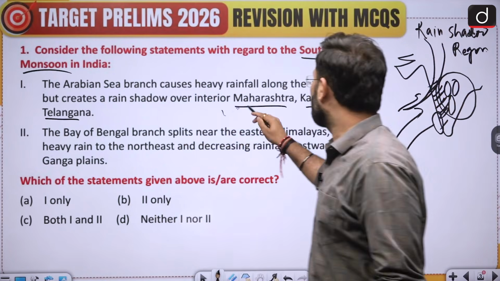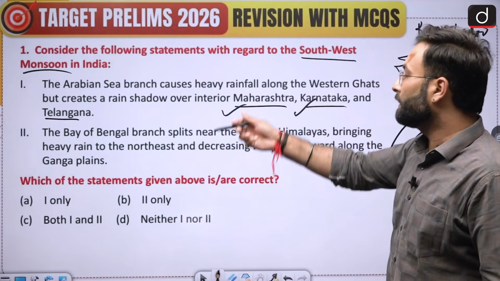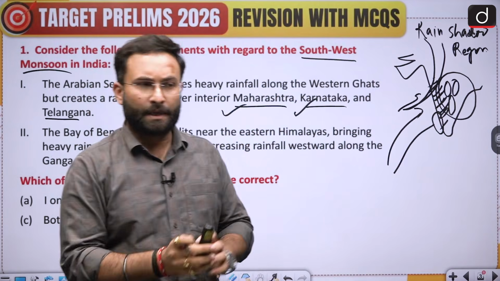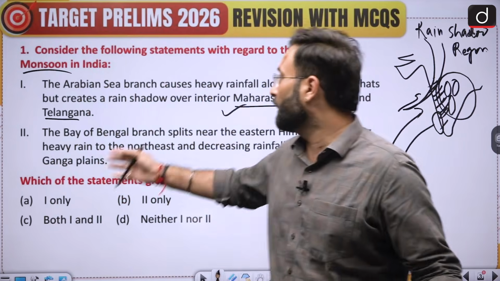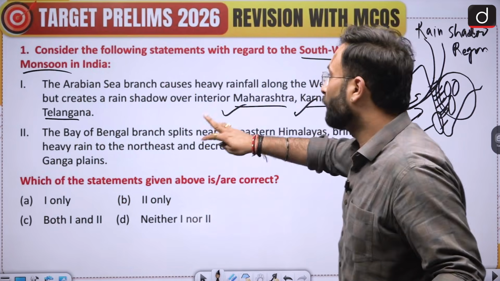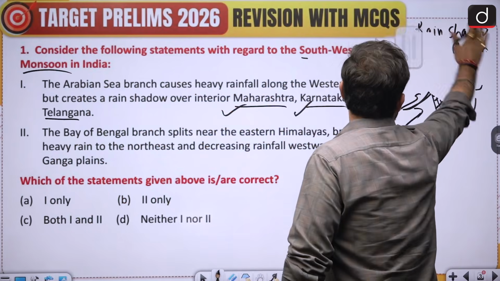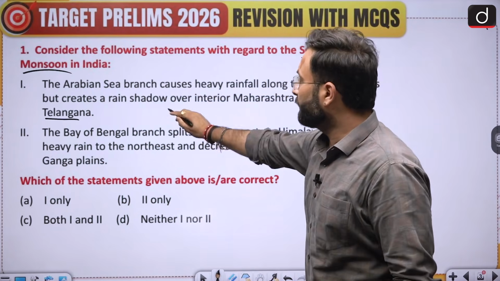Okay. So Maharashtra, Karnataka and Telangana are some of the regions which are rain shadowed from the Arabian Sea branch. We will see what the Arabian Sea branch is and what the other branch is. So statement 1 is correct.